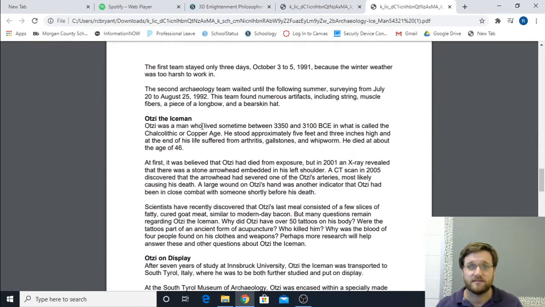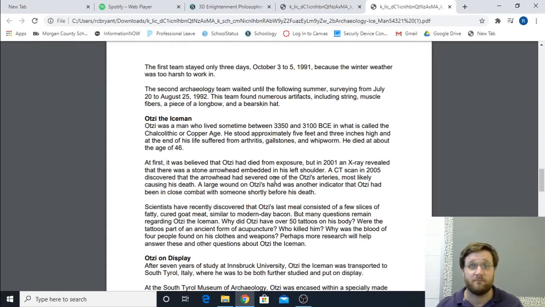The effect, down here, we learned a little bit about them. From his body, we were able to tell that he was about 5 feet tall. At the end of his life, he was suffering from arthritis and gallstones. He had whipworm. He died at the age of around 46, based on what we could tell from the skeleton and the teeth and the condition of the body. So, cause, we found the body. The effect, we have a better understanding of what humans of that time looked like and what they may have experienced.